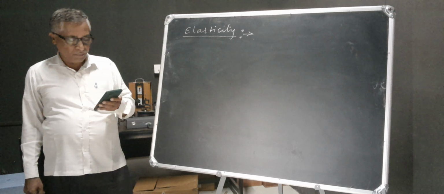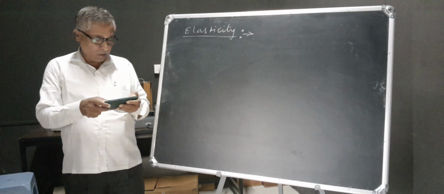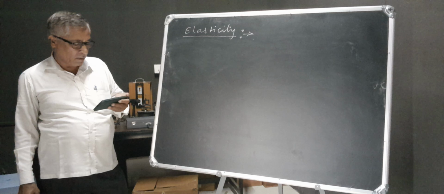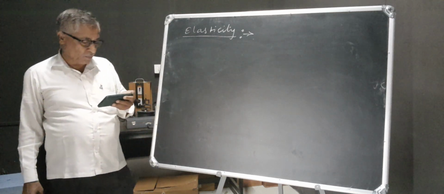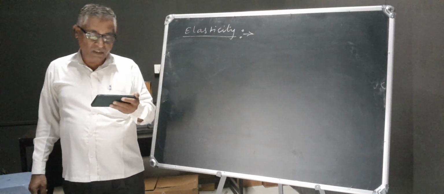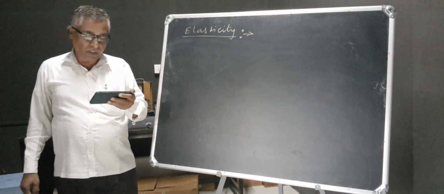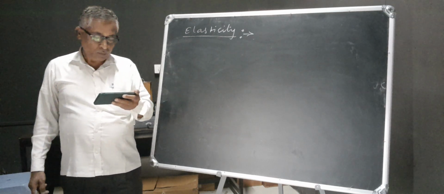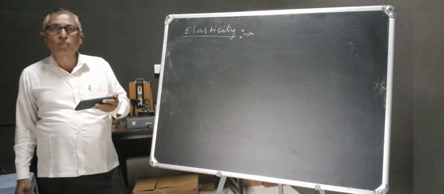Following are the simplest cases of the deformation. The first is change in the length, change in the volume but no change in the shape, change in the shape but no change in volume. For changing the shape and size of the body, there requires some force. That force is called the deforming force. So the deforming force is defined as the force which produces deformation in the body.